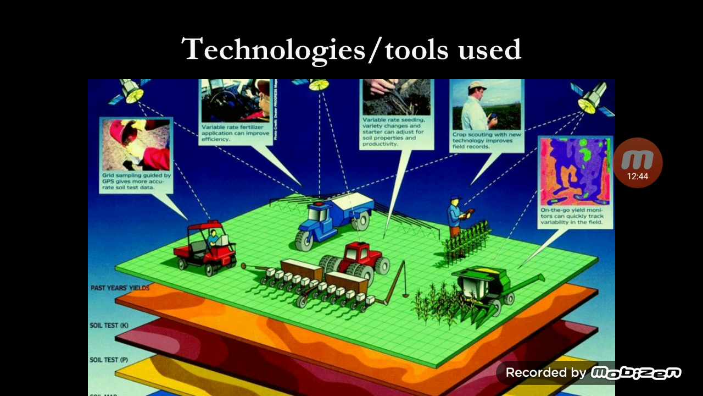you can see some people are doing the harvesting. Machines are harvesting, some machines are carrying out the sowing and fertilizer applications, some machines are spraying. And below this there is the soil test for potassium, soil test for phosphorus, previous yield data. So all these technologies, what are these tools and techniques?